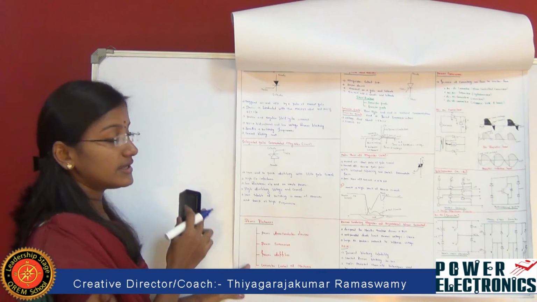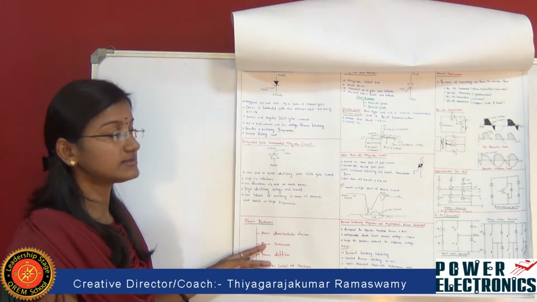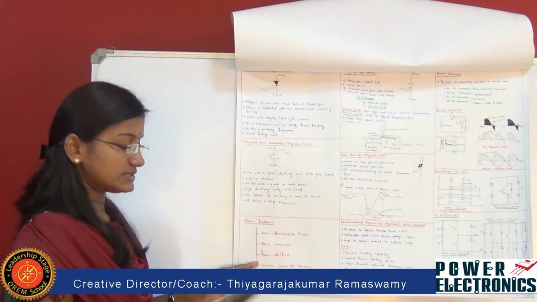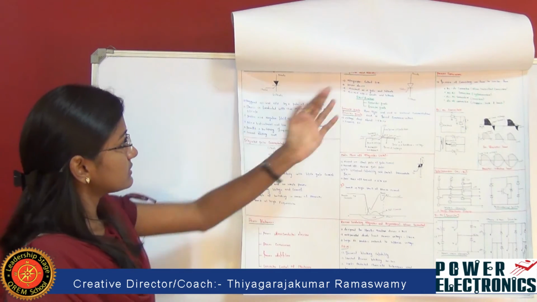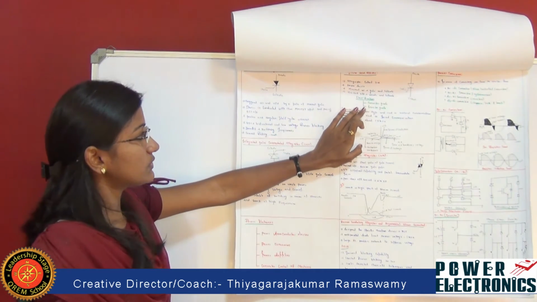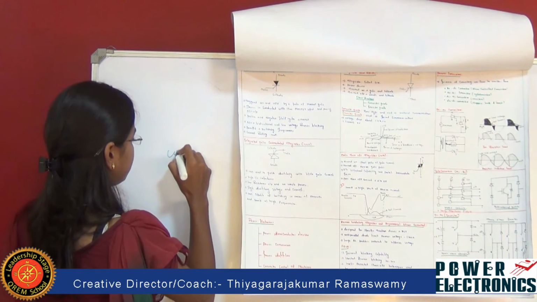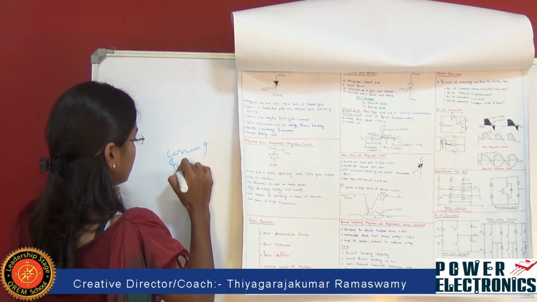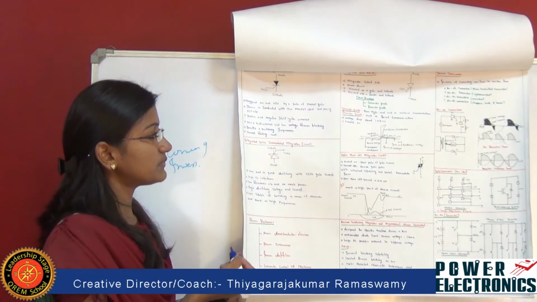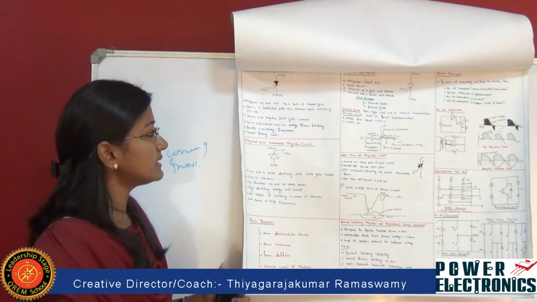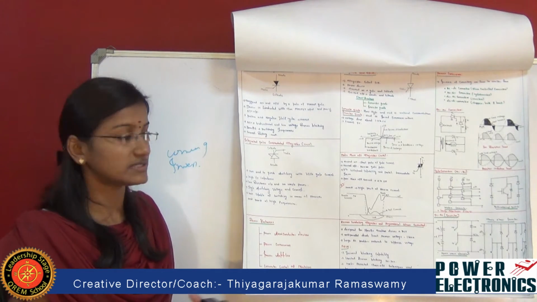And next, we are going to classify power electronics as power semiconducting devices, power conversion, power supplies as well as converter control of machines. So here we are going to see the thyristor and triac. This thyristor can be classified as converter grade as well as inverter grade. Converter grade is used for slow type as well as natural commutation purposes, and inverter grade is used for forced commutation purposes.